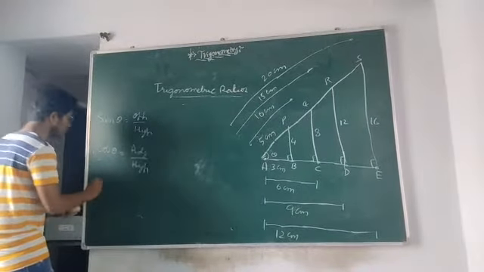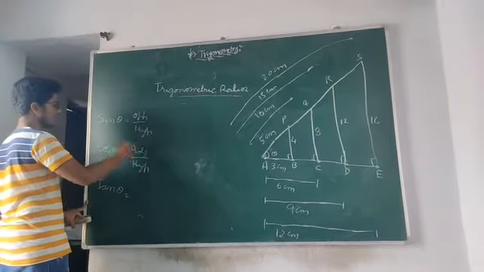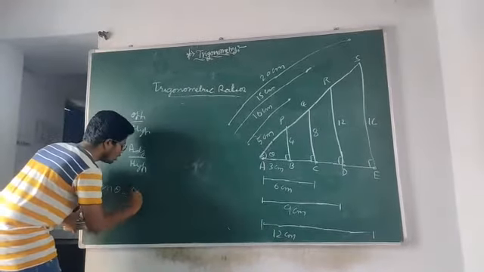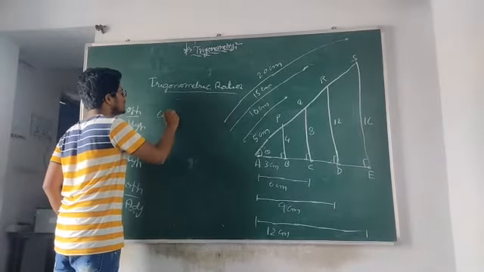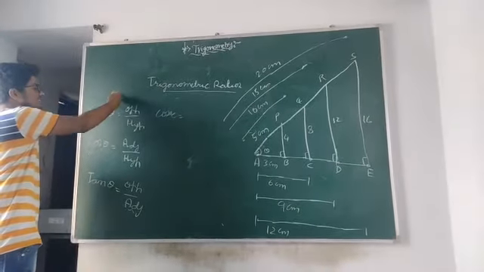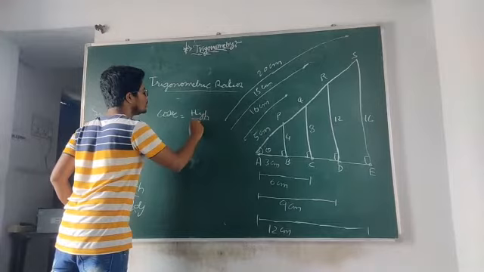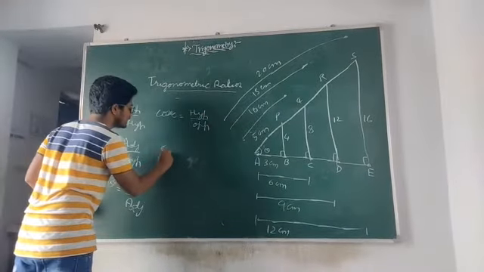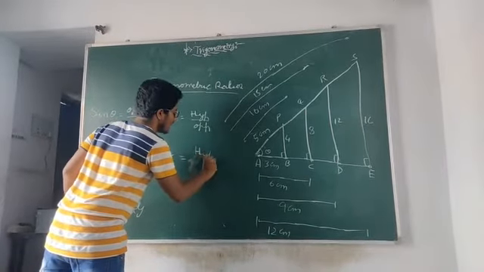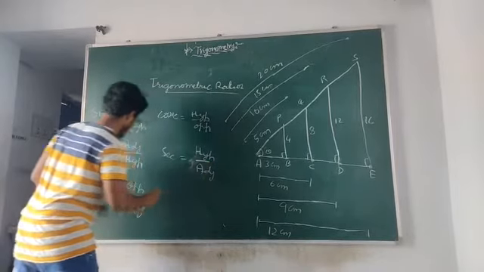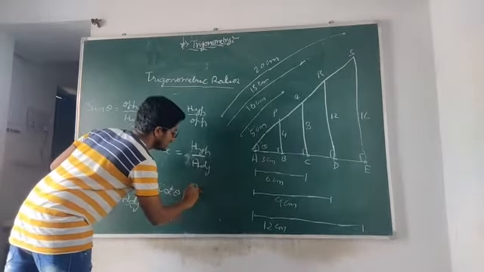As well as another ratio is tangent, tan theta. Tan theta is equal to sin theta by cos theta. The hypotenuse gets cancelled, and we get opposite side by adjacent side. As well as cosecant theta. The reciprocal of sin theta is called cosecant theta, that is hypotenuse by opposite side. Another one is secant theta. Secant theta is the reciprocal of cos theta, we get hypotenuse by adjacent side. As well as cot theta, cotangent theta. It is the reciprocal of tan theta. We get adjacent side by opposite side.